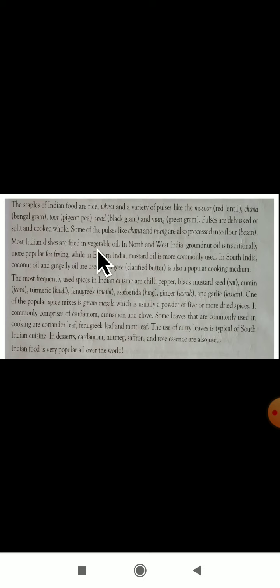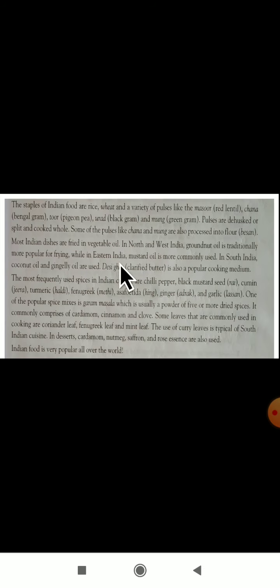Are fried in a vegetable oil. In North and West India, groundnut oil is traditionally more popular for frying. Which oil are they using in North and West India? Groundnut oil.